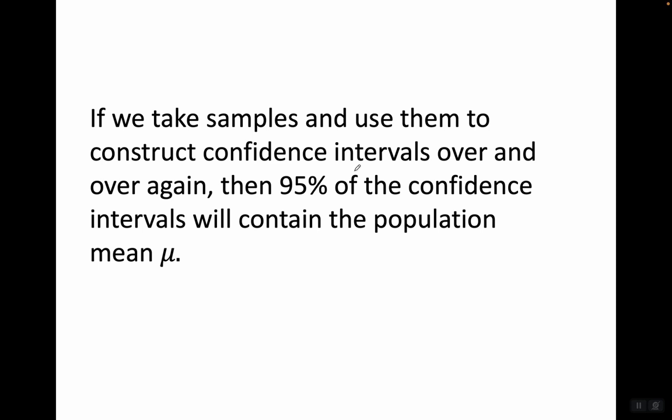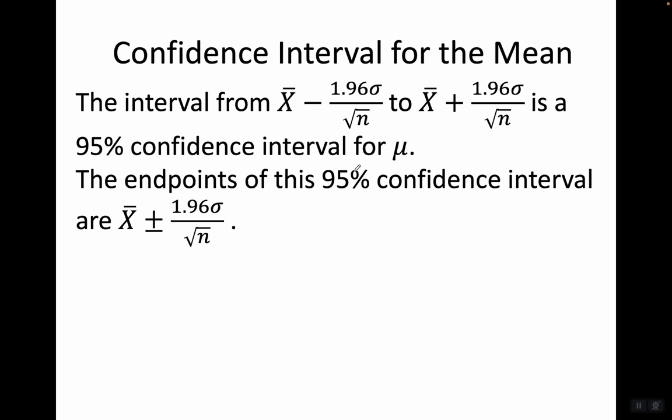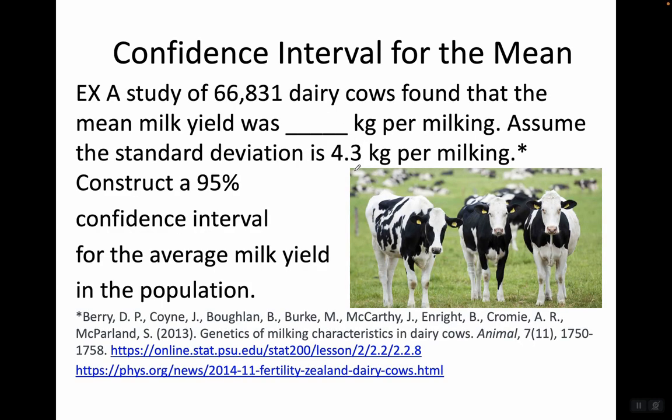That's another way of looking at it. Another way to put it is that the endpoints of this 95% confidence interval are x bar plus or minus 1.96 sigma over square root n.